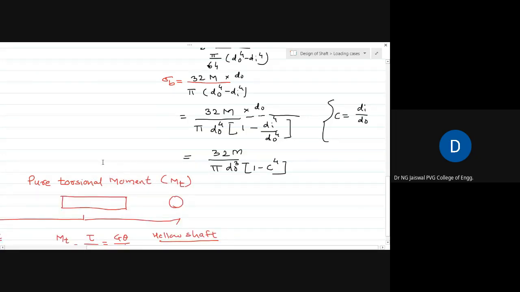So what you have to note here is that if it is a hollow shaft, then the bending stress sigma b is equal to 32 M upon pi do cube into 1 minus c to the power 4.